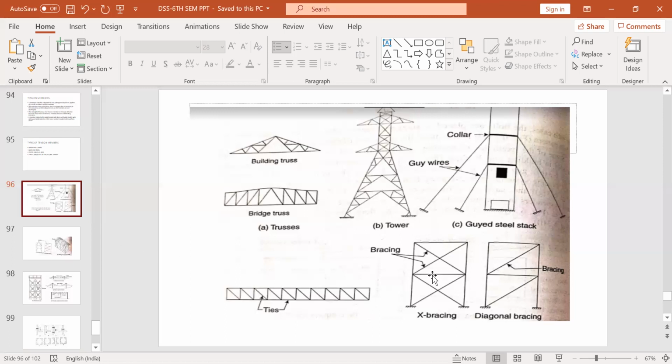Now you see this is a bracing. This is a portal frame, and these bracings can also be used as tension members. Some of these can be used as tension members. Bracings can be any member. It can be an angle member, it can be a channel section, it can be anything. This is a bridge, this is a lattice girder. All these diagonal members are ties, or this floor of this deck, the deck system floor member. These can also be used as tension members. So there is a lot of application of tension members in civil engineering, from a structural engineering point of view.